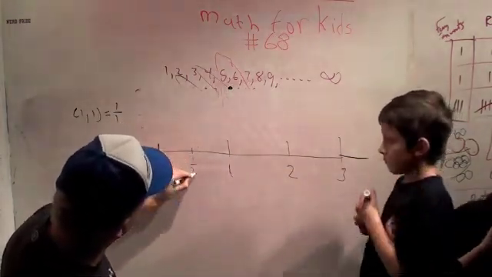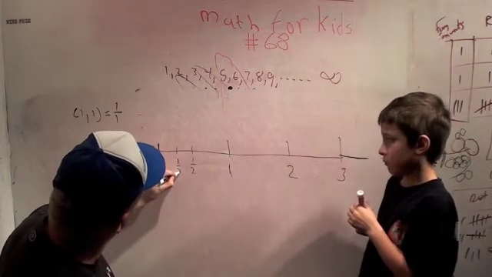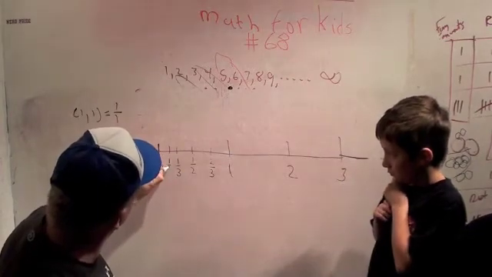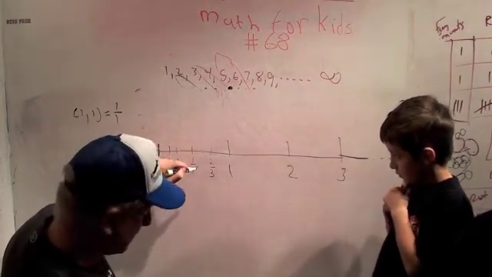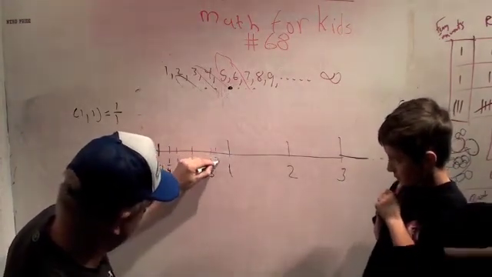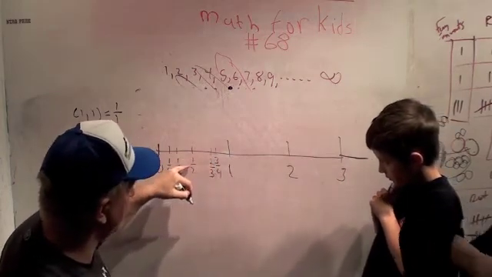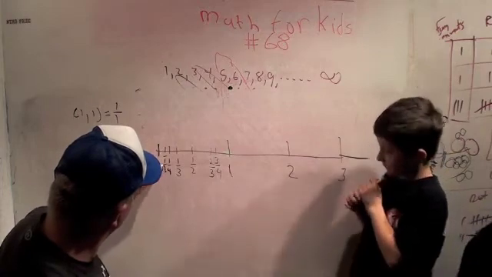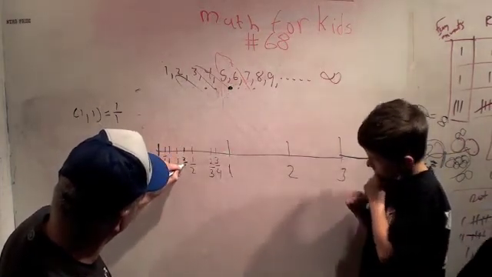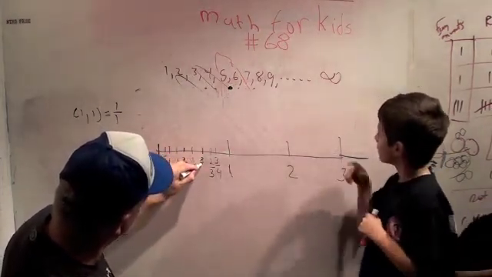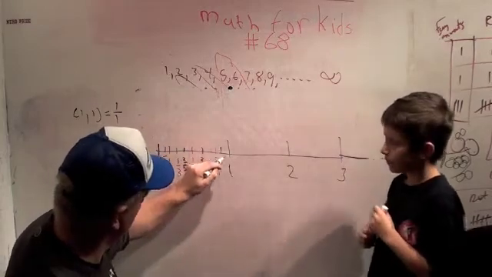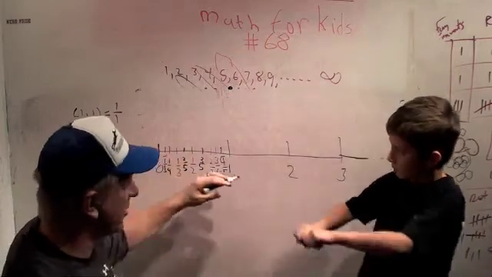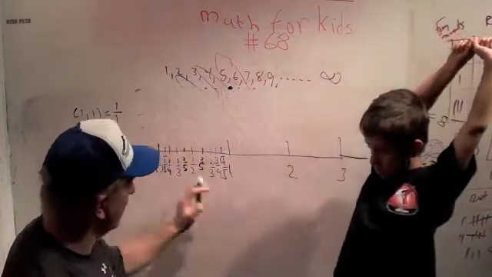Ready? 1/2, 1/3, 2/3, 1/4, 3/4. Now we have 2/4 here. Then 1/5, 2/5, 3/5, 4/5. And you start writing all your fractions, your 6ths and your 7ths and your 8ths and your 9ths.